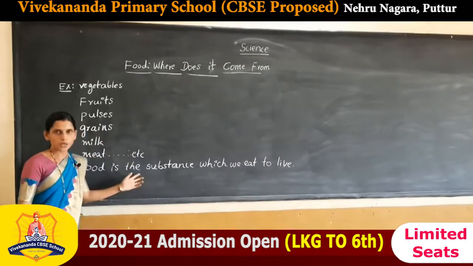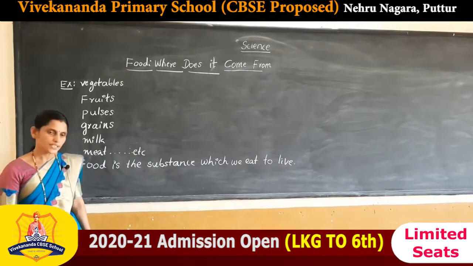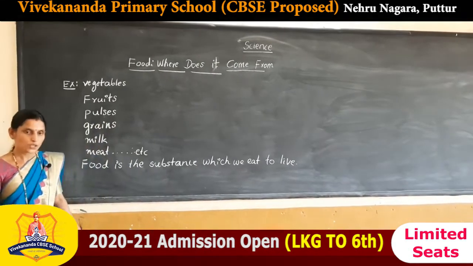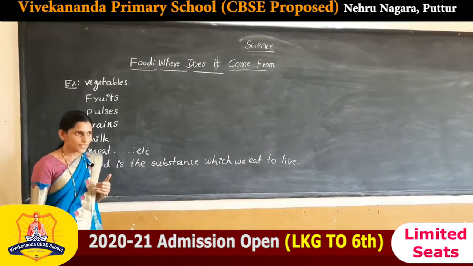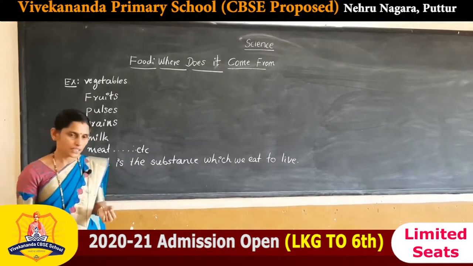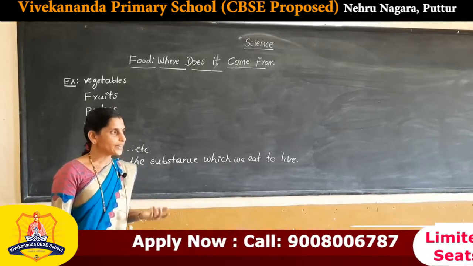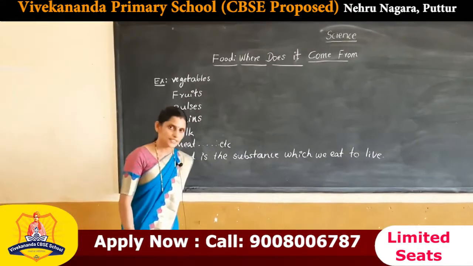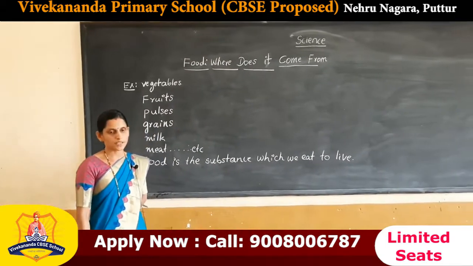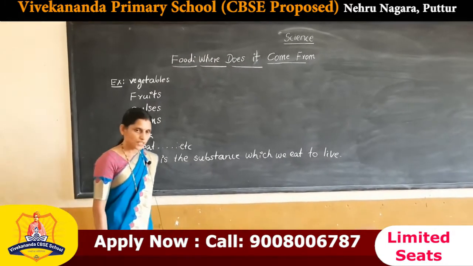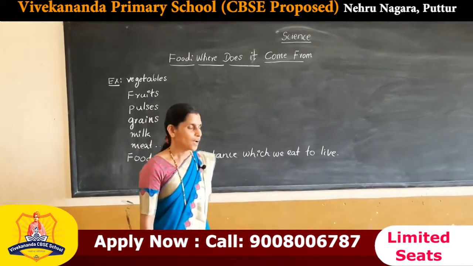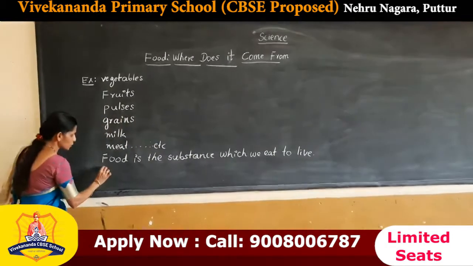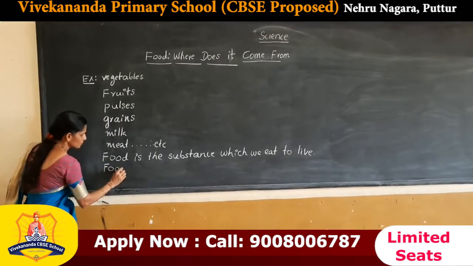Then what is the importance of food? Food helps us to do work. It provides us energy, it maintains our body and it keeps our body healthy. So, the definition of food is the substance eaten by us to do work, to maintain our body and keep our body healthy.